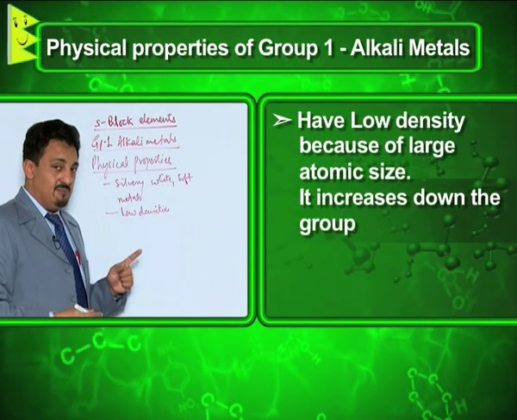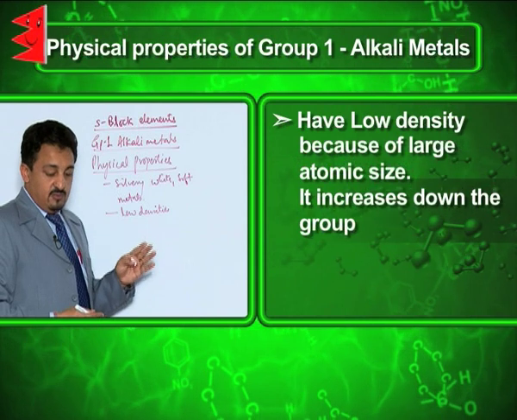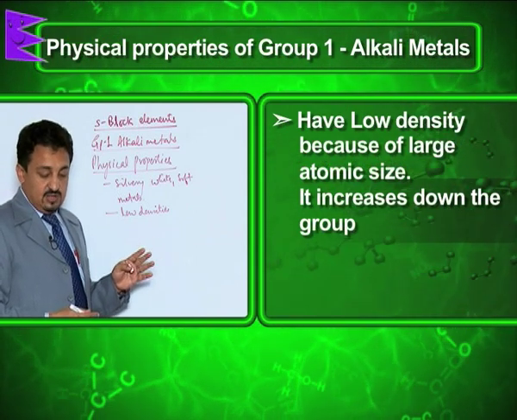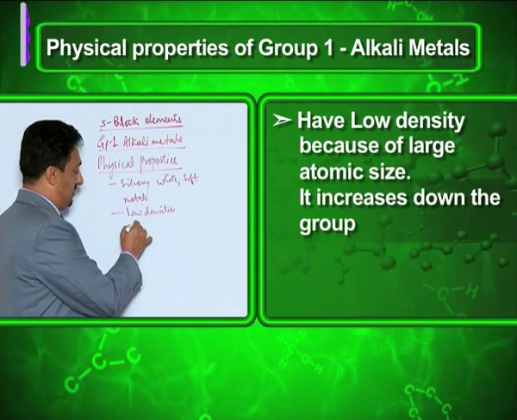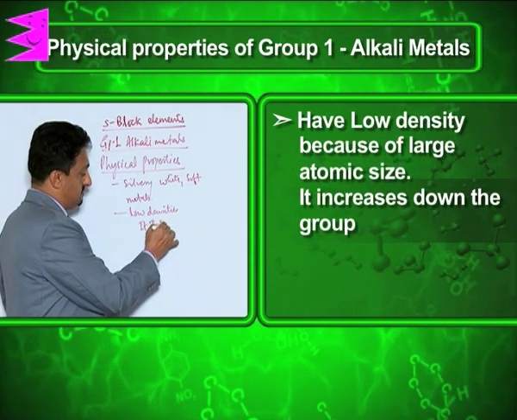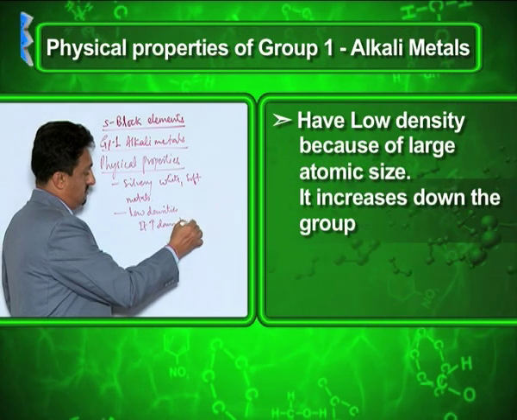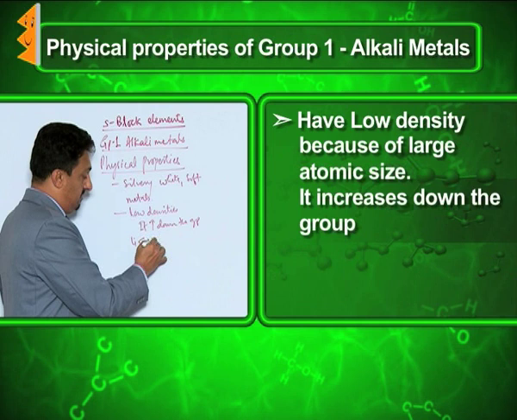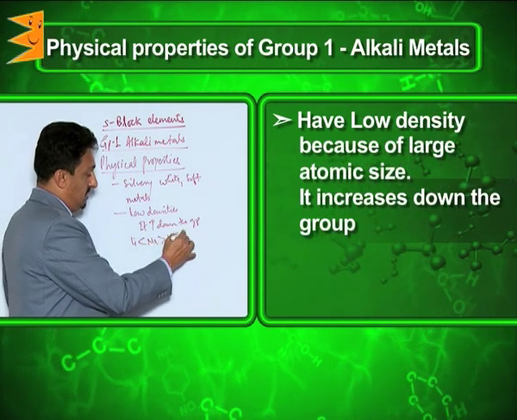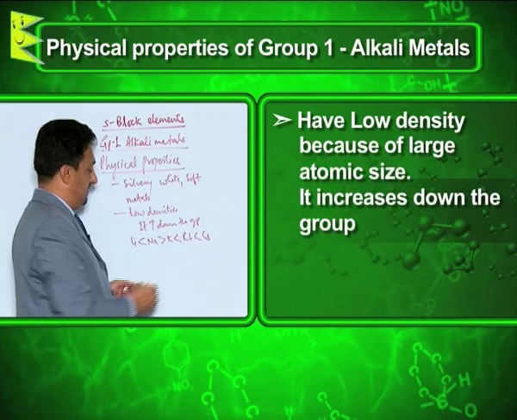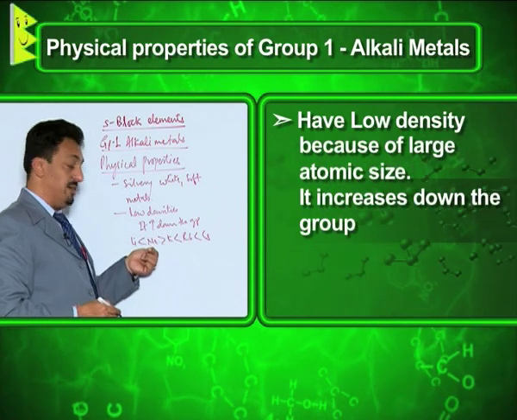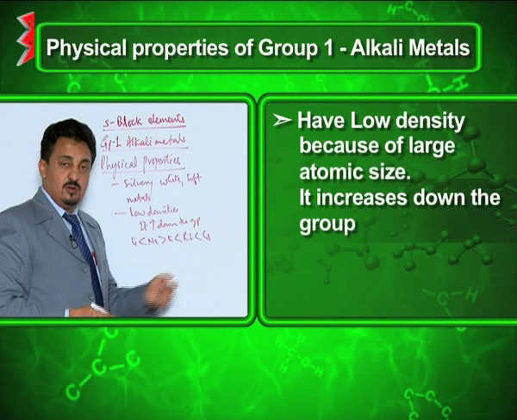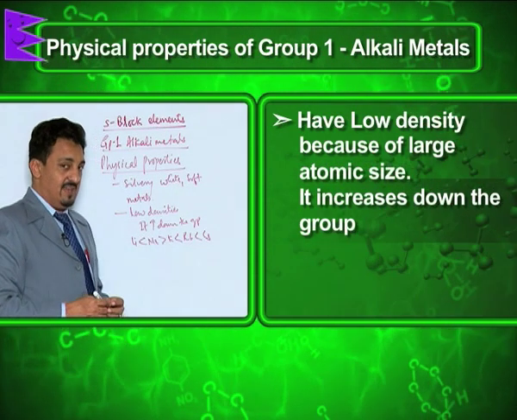Their density, remember, what happens is when we move down, what we find is their density increases down the group. It increases down the group. Only if I see lithium, sodium, potassium, rubidium, and cesium. Why am I putting this arrow towards sodium? Because potassium's density is lesser than sodium, otherwise it increases down the group, the reason being the atomic size increases.